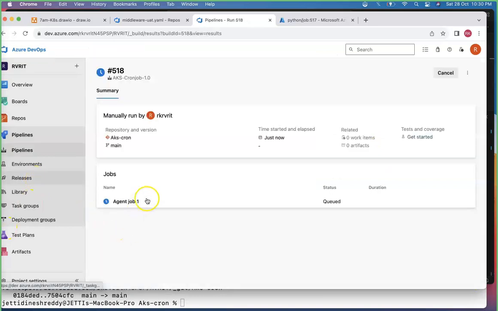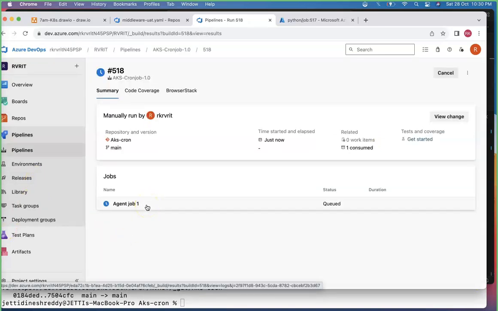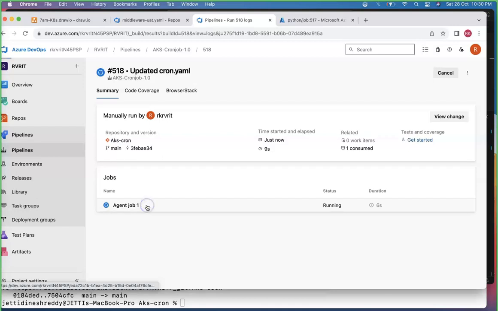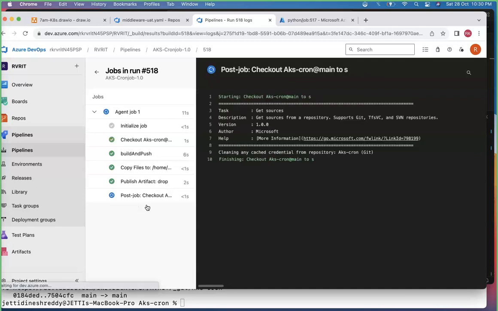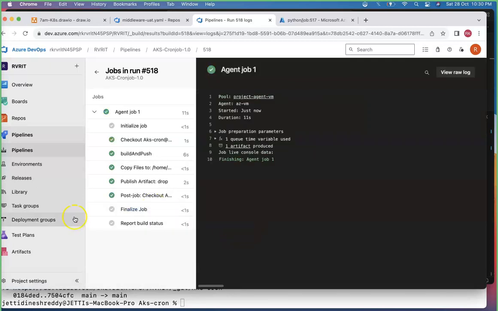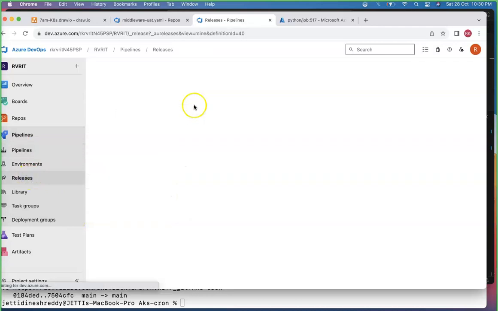Now let me go to the release pipeline, and then we will set up the release pipeline also, team. Let's double check that one. I think the process is happening. Wait for a while, team. It will be smooth only. Alright, see, this is completed already. Now go for the release pipeline, team.